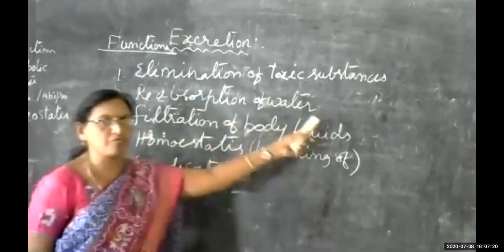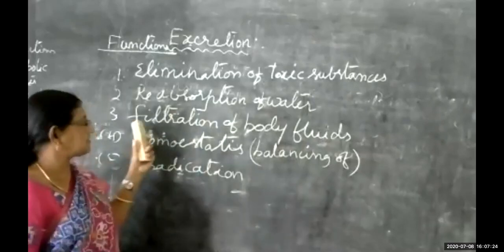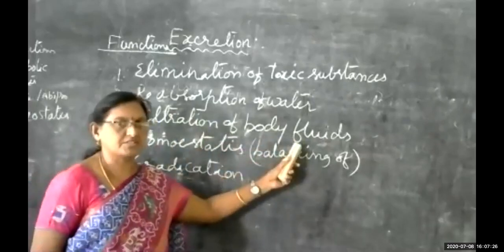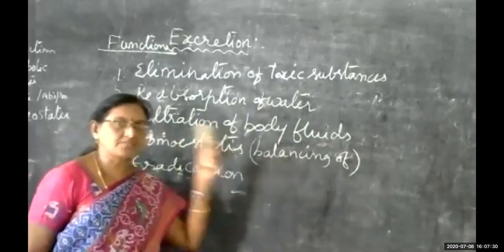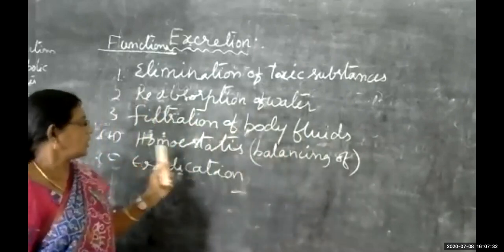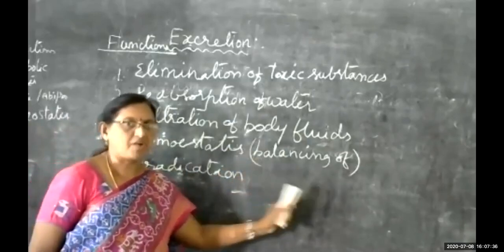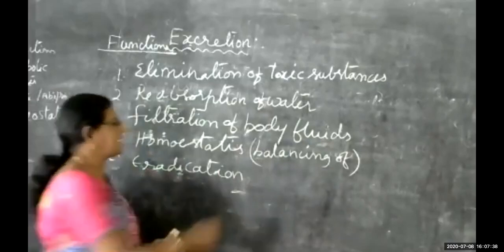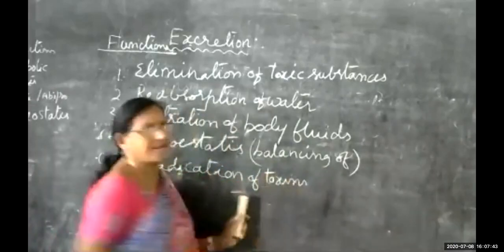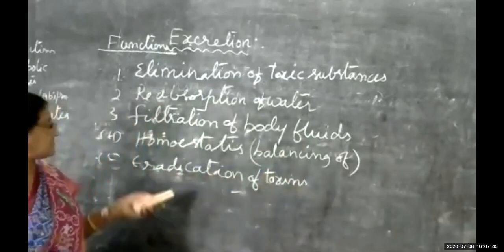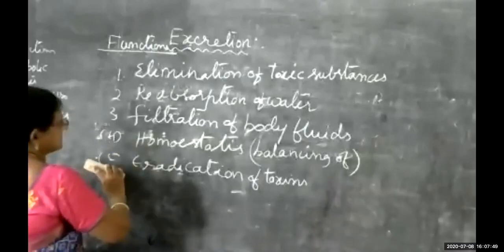Then reabsorption of water, the maintenance of water levels in our body. Filtration of body fluids, removing excess bile pigments and excess digestive juices. Then homeostasis, maintaining the internal environmental condition of our body. Then eradication of toxins from our body. These are all the functions carried out by the excretory system.